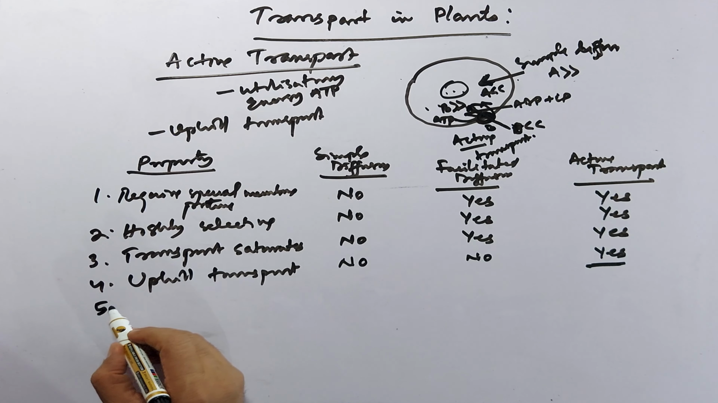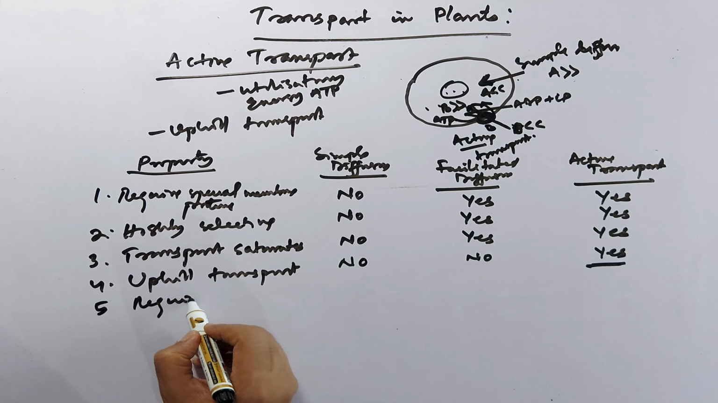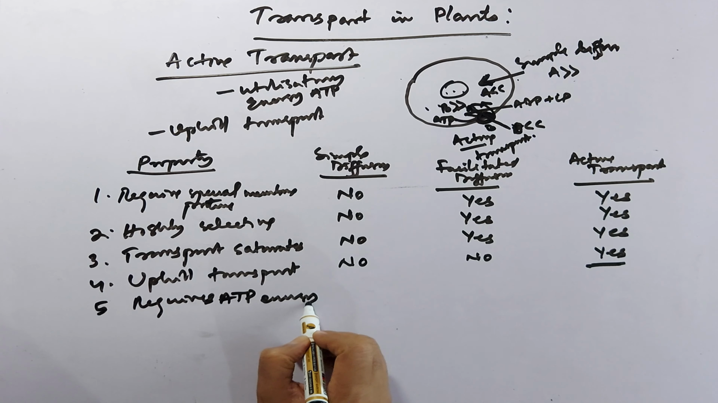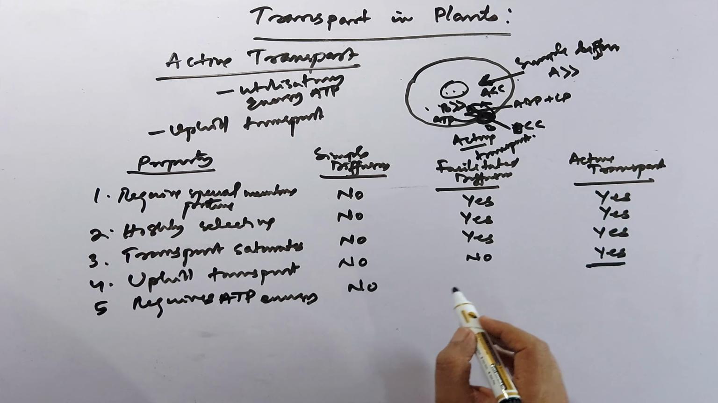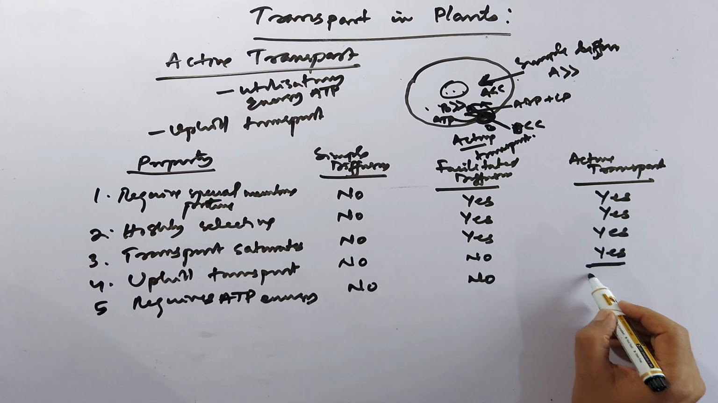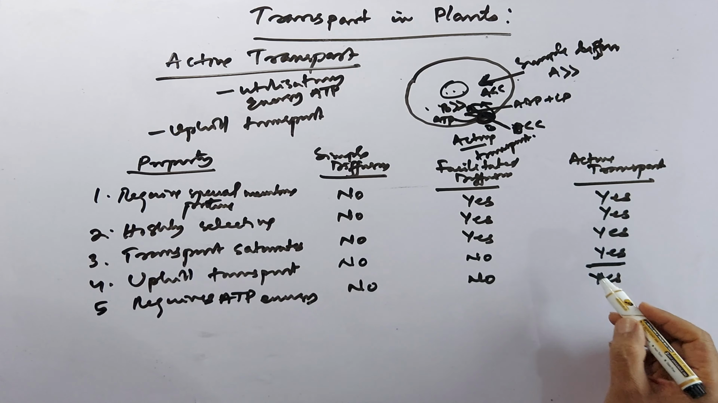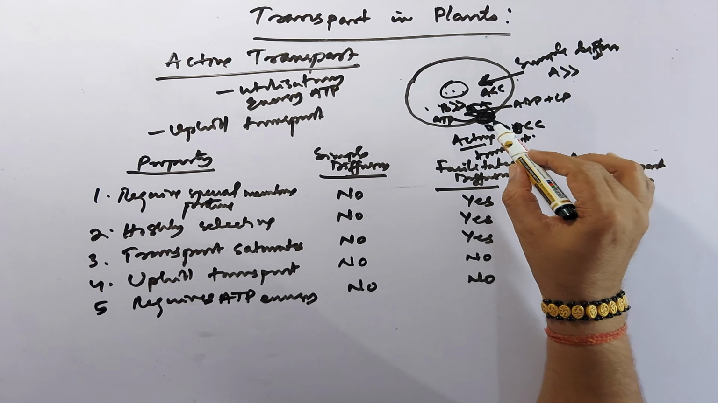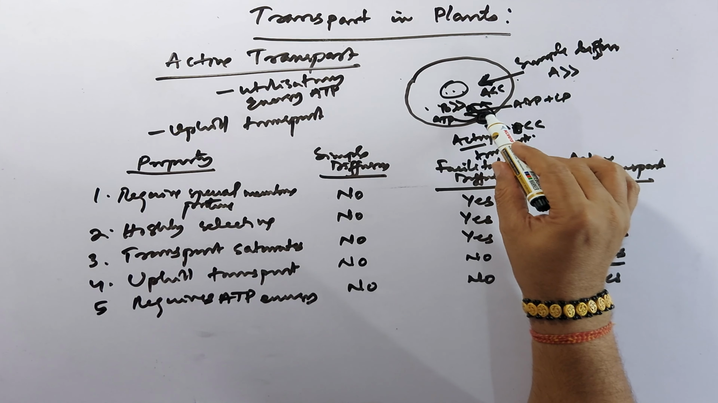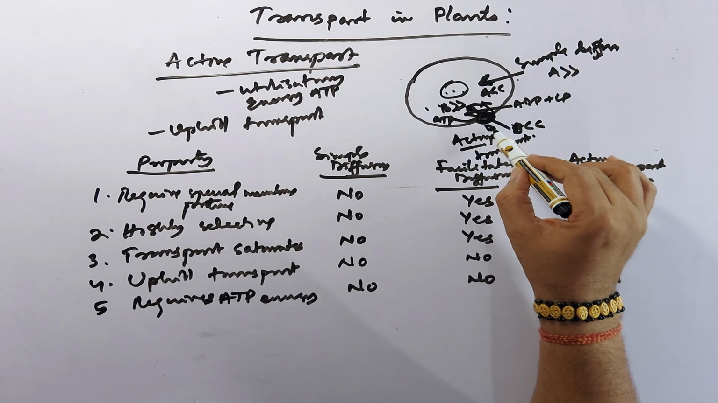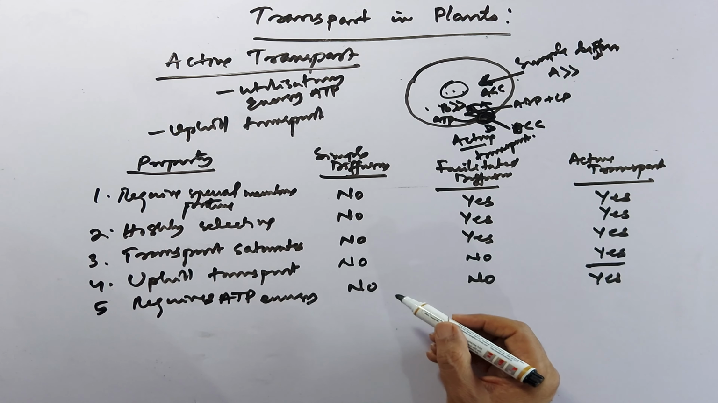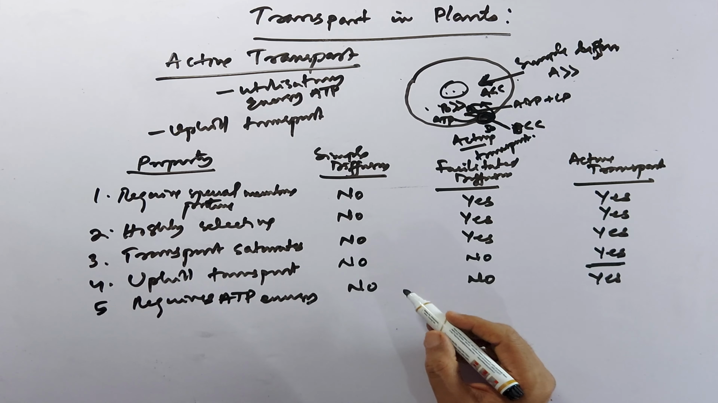And the fifth one requires ATP energy. Here there is no need of energy, it's passive. Here also no need of energy, but here the requirement of energy is there. There is a structural modification, or we can call it a structural change, associated with this, and it will rotate and take the substance from outside to inside. So this is all about the transport in plants.